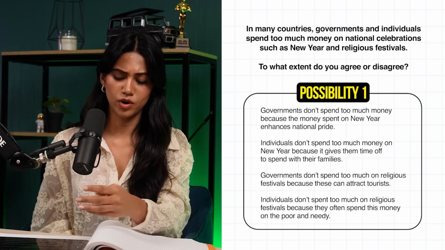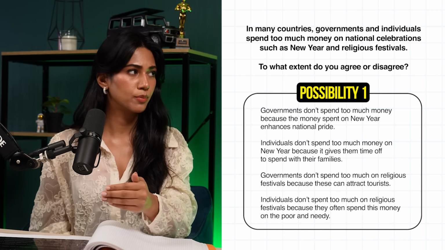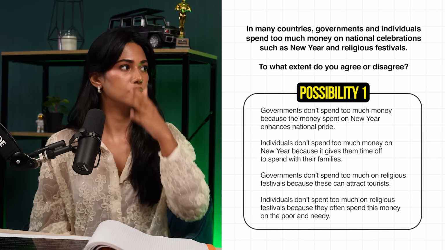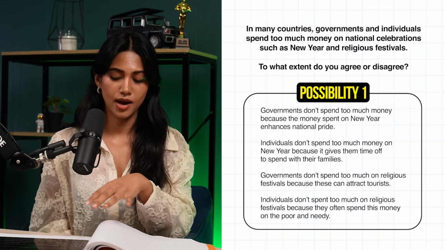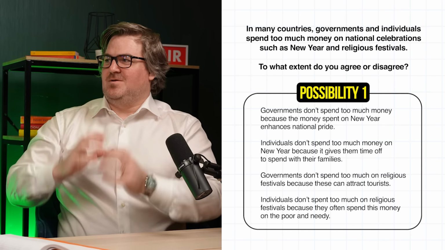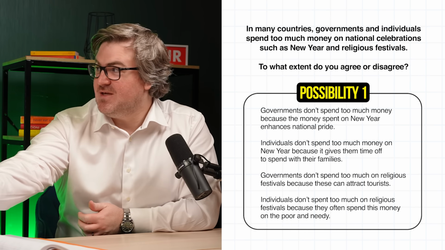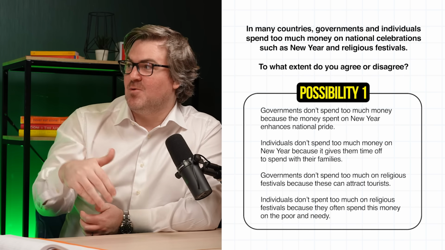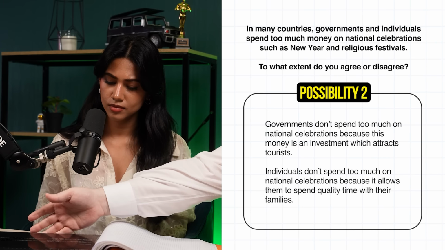Oh, sorry, I have a question. When it says possibility 1, these are the 4 points that come under possibility 1. And then there's other possibilities. So am I looking at each of them individually or am I looking at them as a whole? As a whole. So if you were to use these 4 in your essay, would it be a good essay? Do I have to tell you now? No, the other 2 will inform you of whether these are good or not. So I have the chance to compare it to the next ones. Exactly. Okay. Possibility 2.